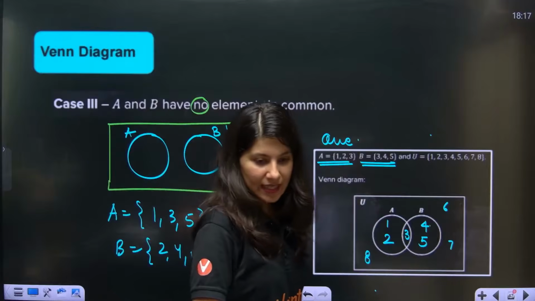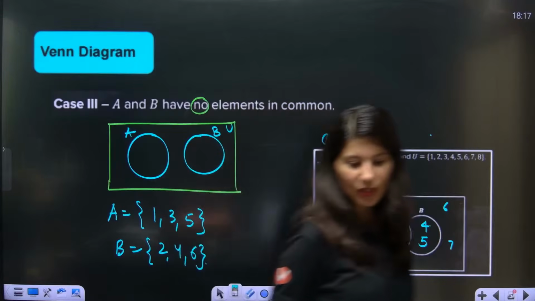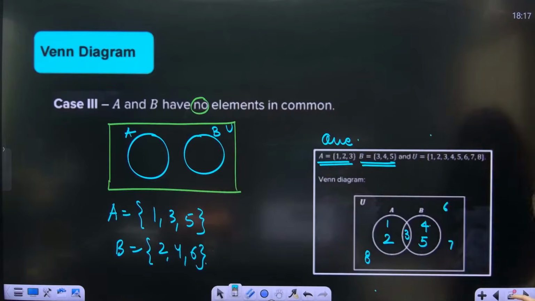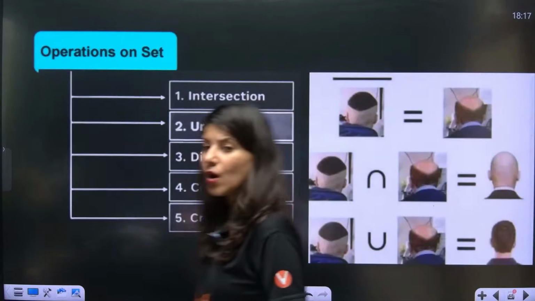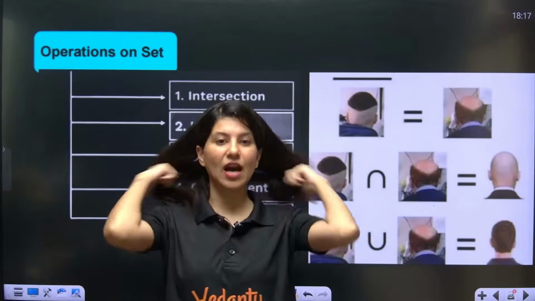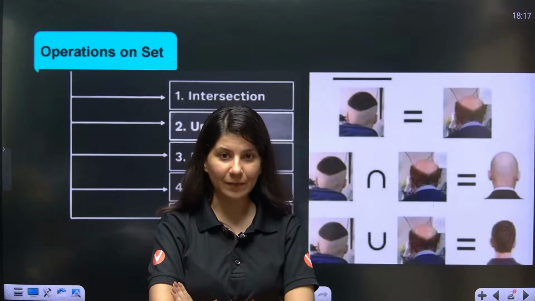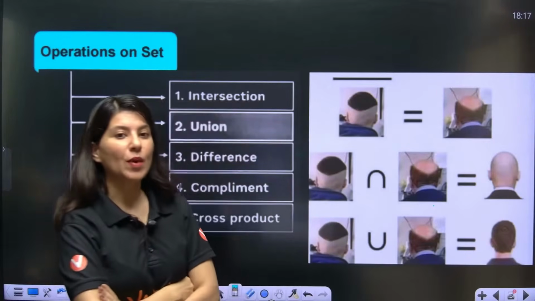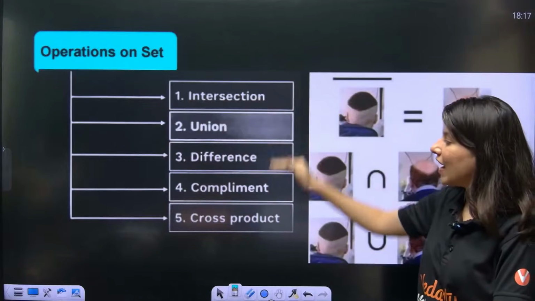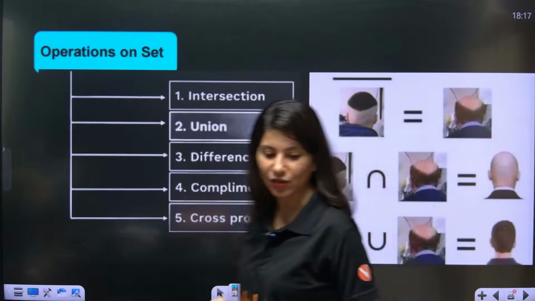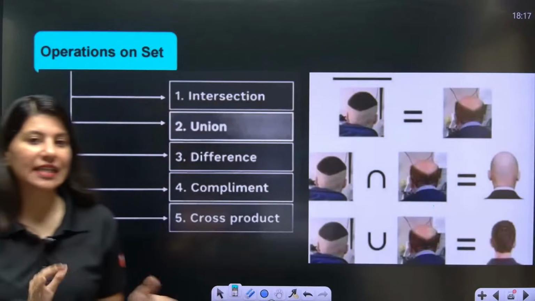Everybody? Yes, Abhijit, yes. Intersection, union, complement. This we are going to study now one by one. Let's first understand Venn diagram. Now that we have understood the Venn diagram, let's talk about one by one operations on set. So we are going to study 5 things in this particular session. 5 different things in this session.